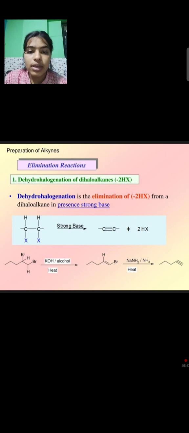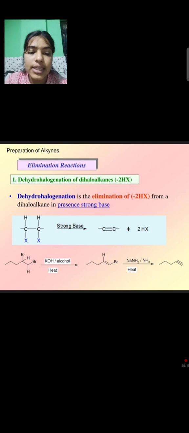Now we will discuss some reactions related to the preparation of alkynes. First one is elimination reaction, under that, dehydrohalogenation of dihaloalkanes. Dehydrohalogenation is the elimination of 2HX, that is, there will be elimination of alkyl halide from our dihaloalkane in the presence of a strong base.